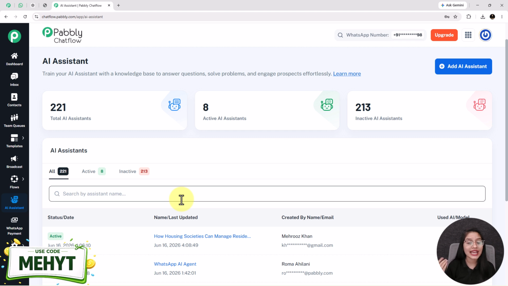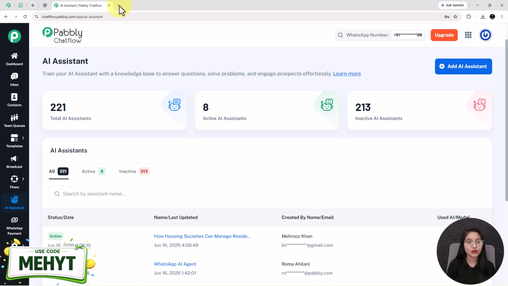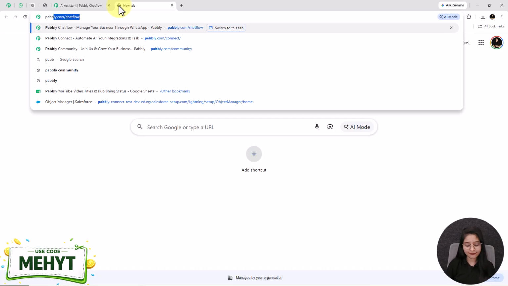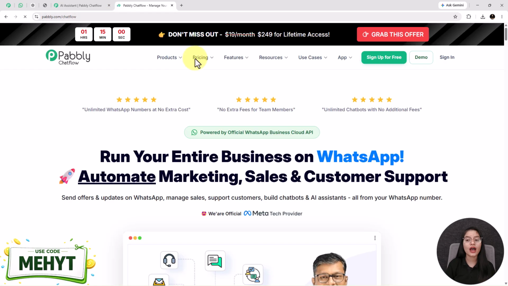Alright, so this is the AI assistant feature of Pabbly Chatflow. If you are an existing user of Pabbly, that is perfect. But if you are not, then go to pabbly.com/chatflow and do the sign up process. Once you do this, you will receive 100 free credits every month to explore the software, which is perfect for testing. After doing the sign up process and selecting the application as Pabbly Chatflow, you will successfully come to the